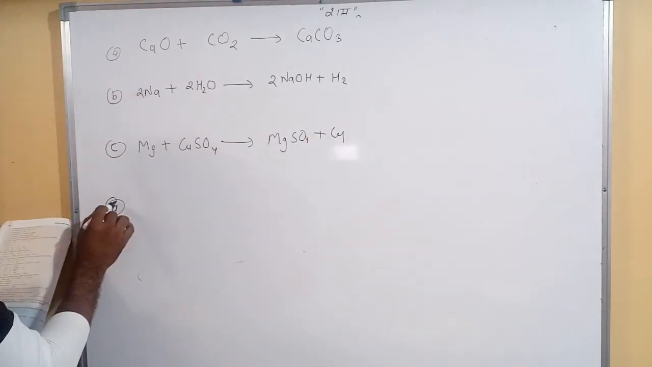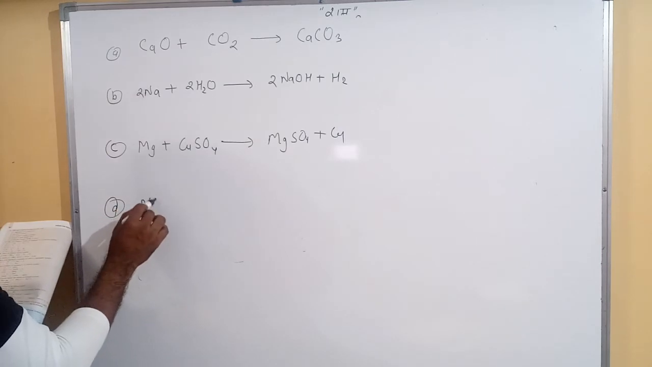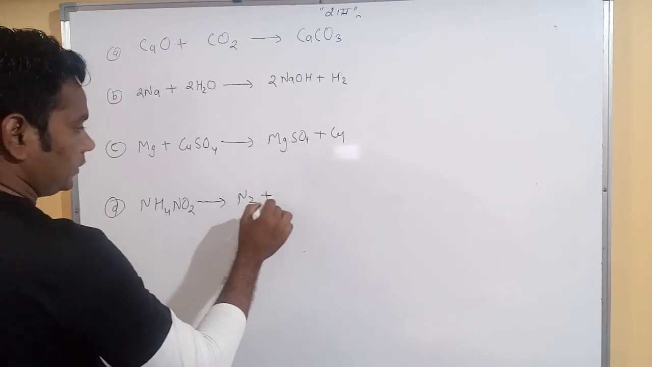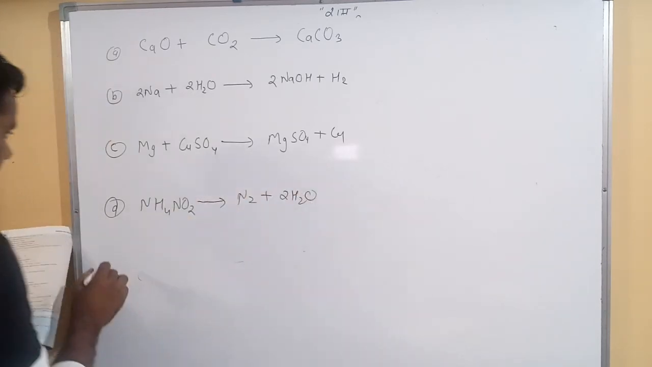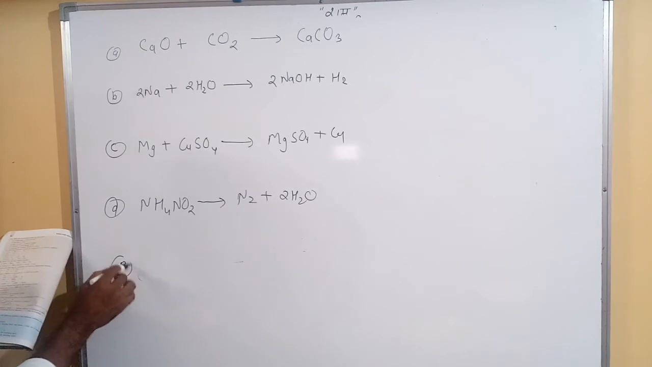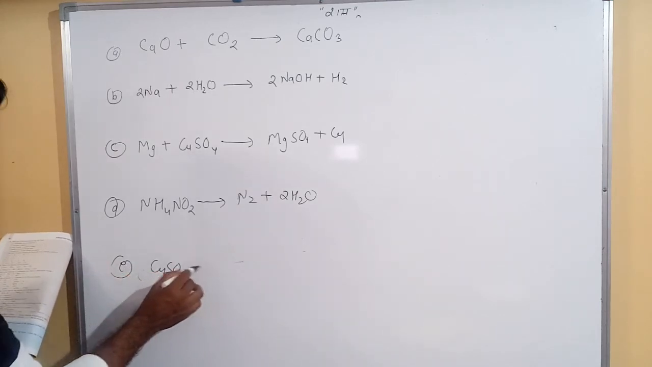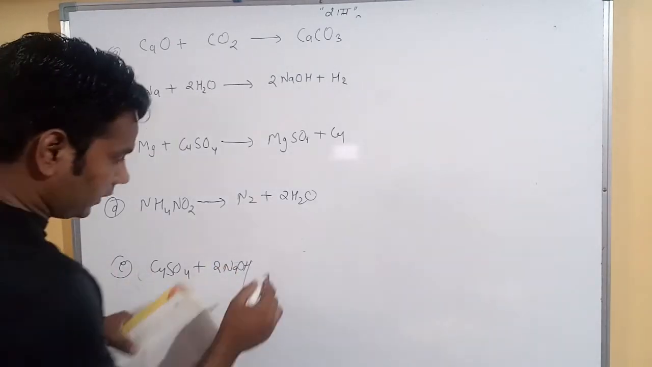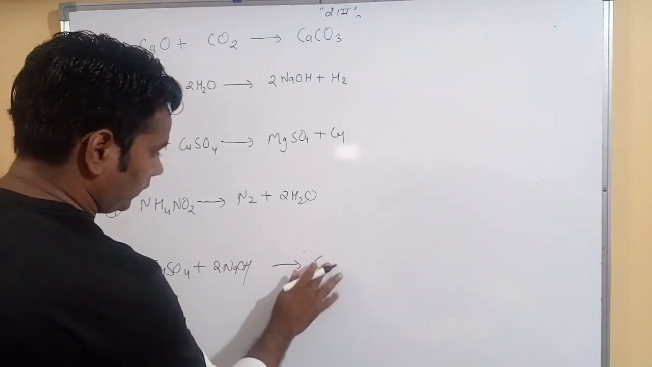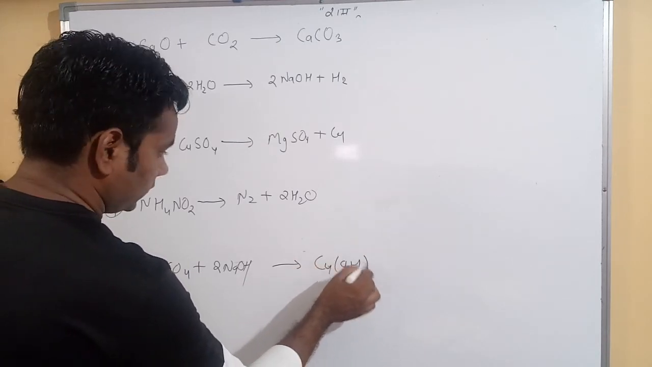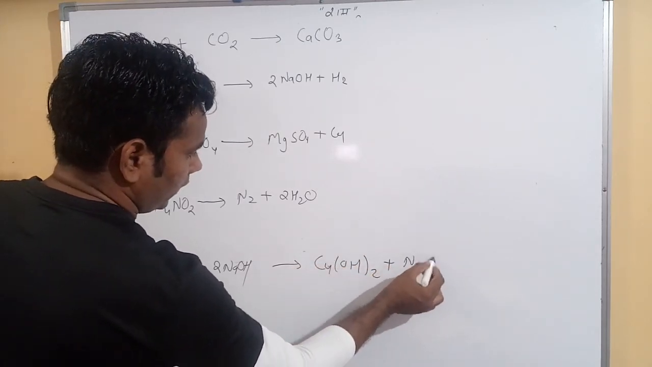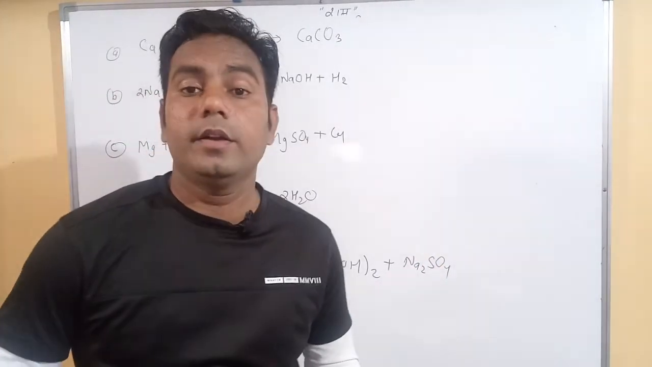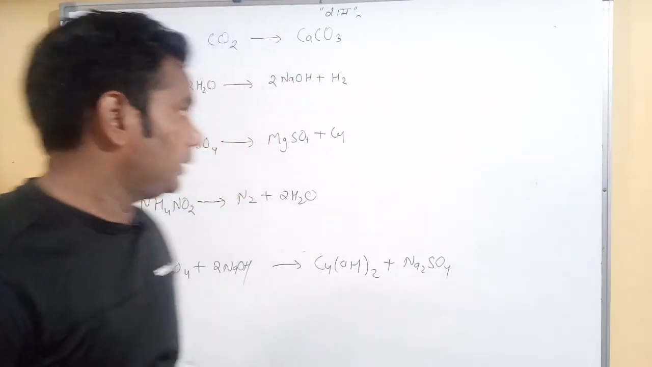Then D, ammonium nitrate reacting and converting to N2 plus 2H2O. Then E, copper sulfate reacts with 2NaOH, then it's converting to copper hydroxide Cu(OH)2, then Na2SO4. Okay, all reactions are balanced, but now we check which type of reaction is present.